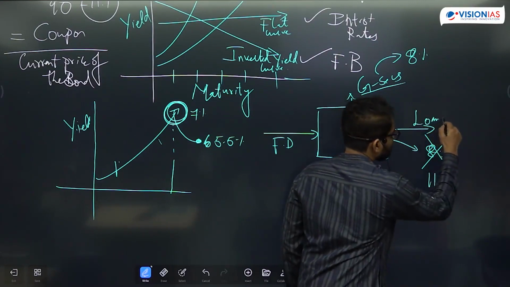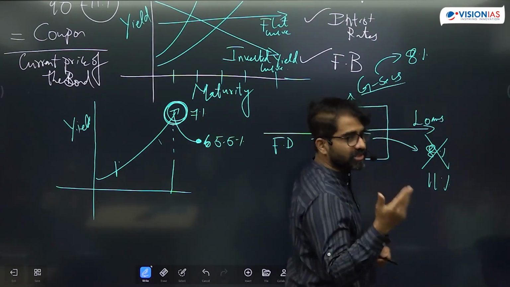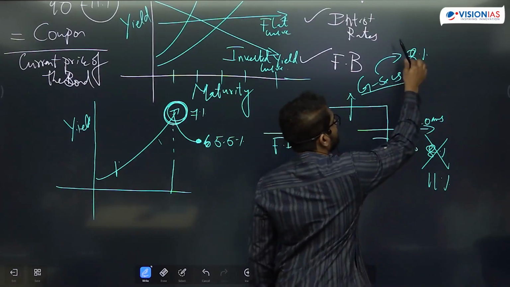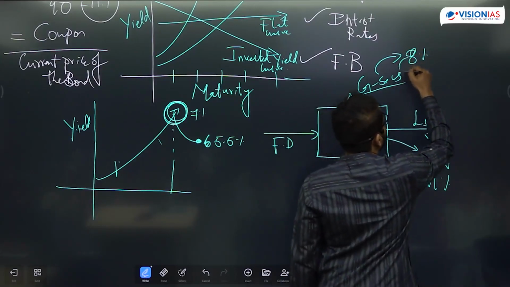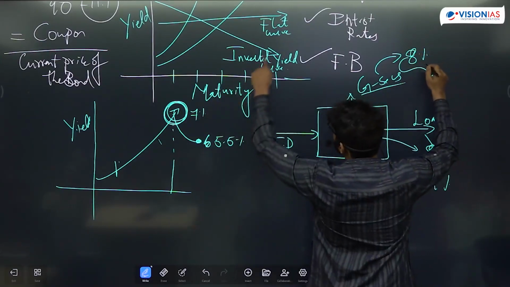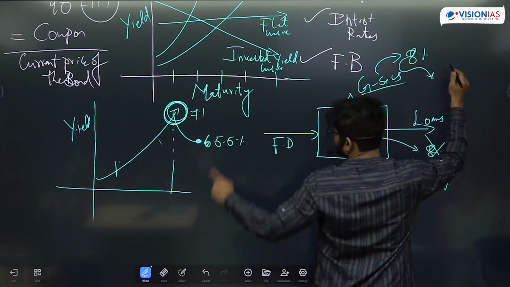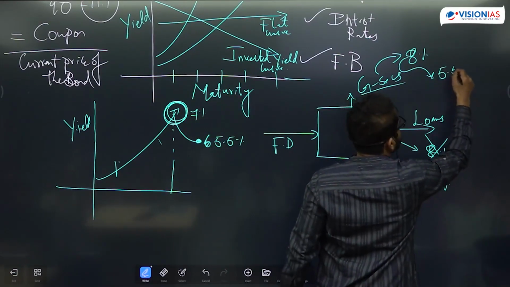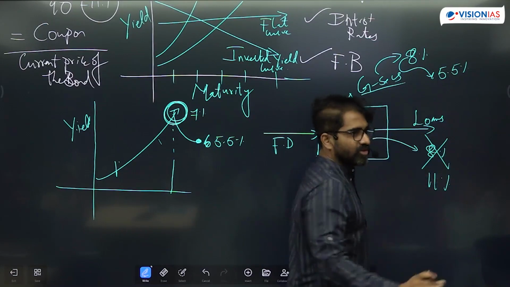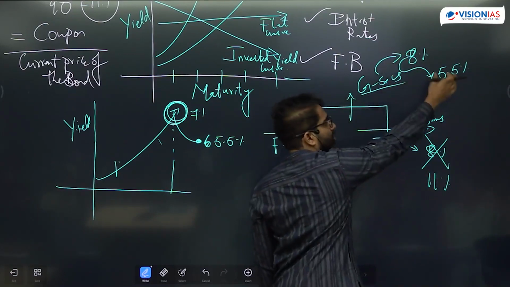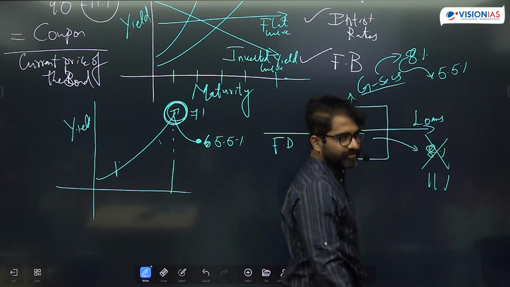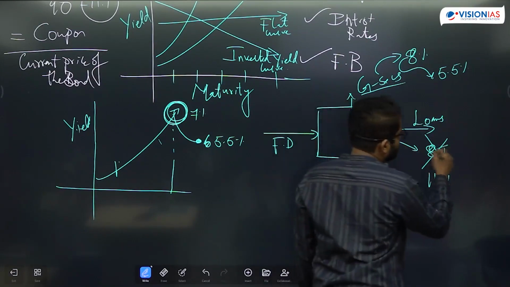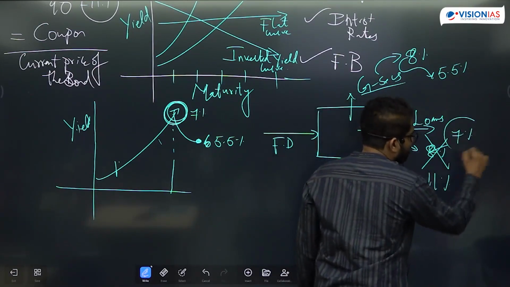When you are giving loans, is that okay? Now, what is Operation Twist doing? Operation Twist is reducing this GSEC yield from 8% to, let's say, 5.5, just an example. So banks, if they put their money in this, will only get 5.5. But if they give a loan at 7%, they are getting 1.5% more.